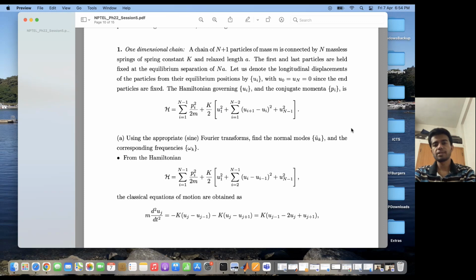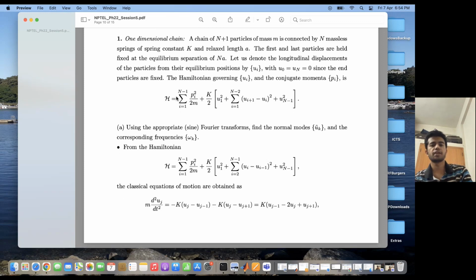So if I denote the displacement of the ith particle by ui, then u0 and un are 0, since the endpoints are fixed. So then the Hamiltonian, which governs the motion of this string of particles, is given by this thing, where pi is the momentum of the ith particle and ui is the position coordinate of the ith particle.